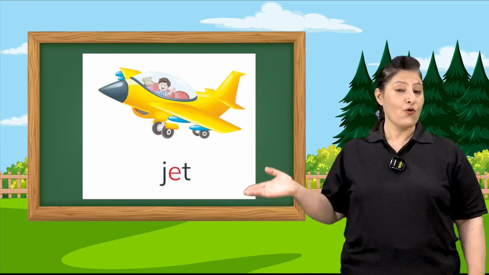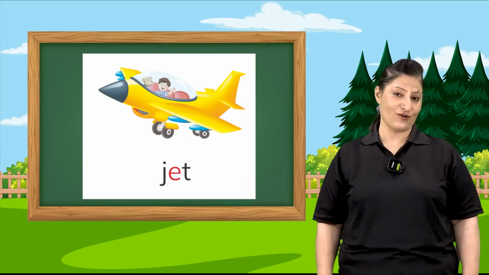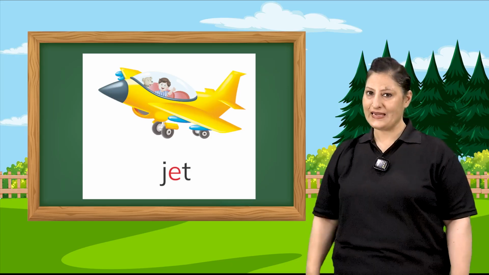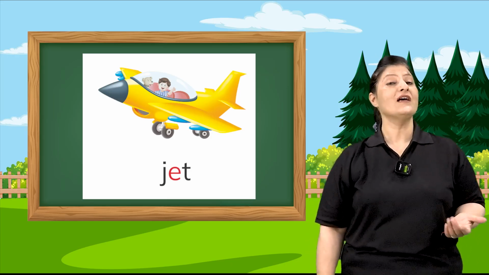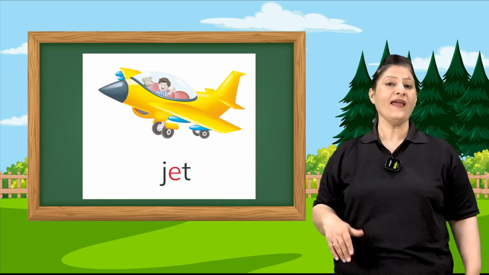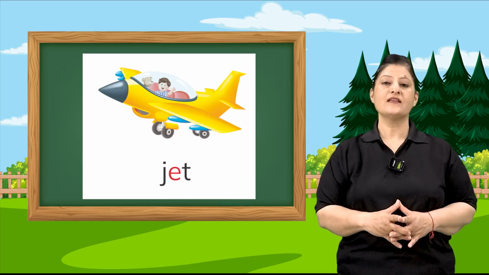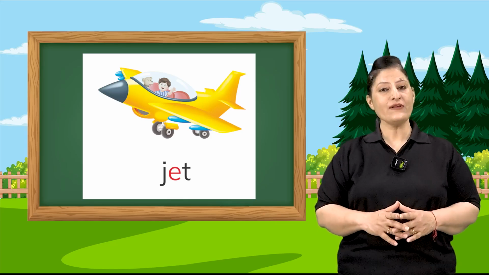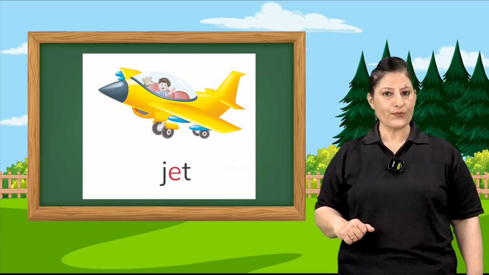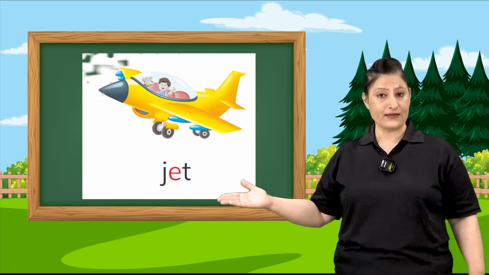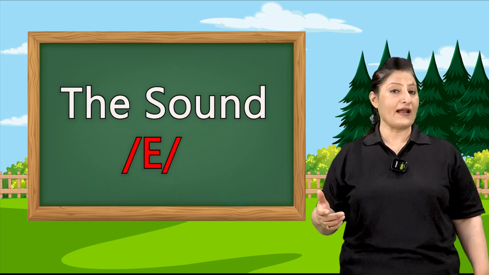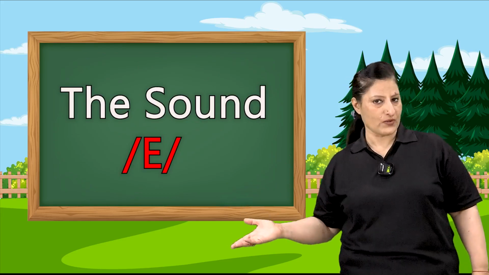Tell me fast what you can see in the next picture. It's a jet, a plane. A plane is also called a jet. J-E-T, jet. Children, we have read different E sound words when they are added to different consonants.